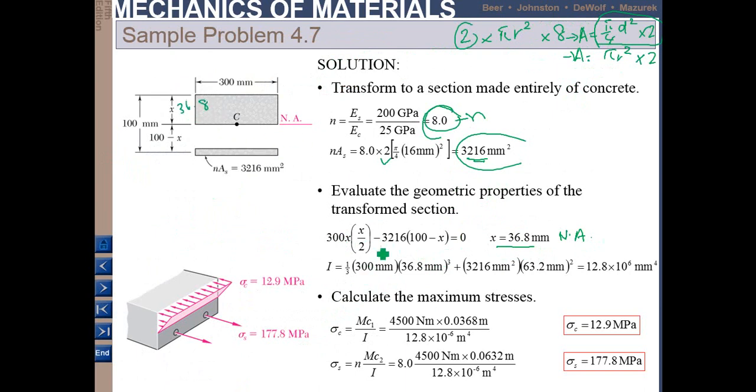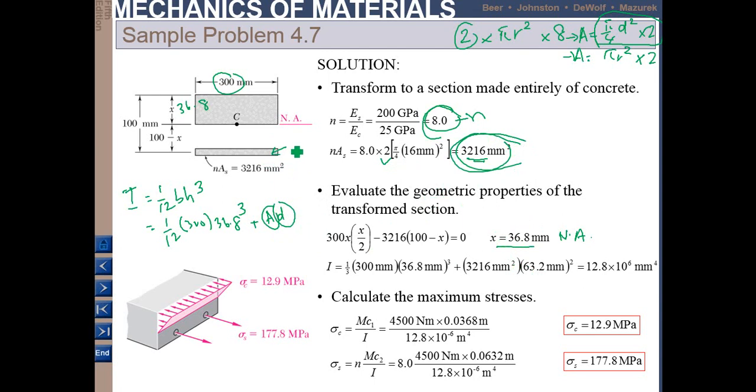So to find I, similarly like before, I is 1 over 12 BH cubed. So 1 over 12, B is 300, H is 36.8 to the power of 3, and then plus AD square. A is the area, and D is the distance of the steel rod to the neutral axis.